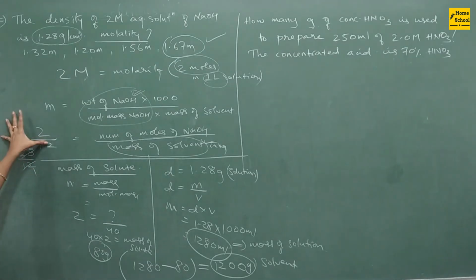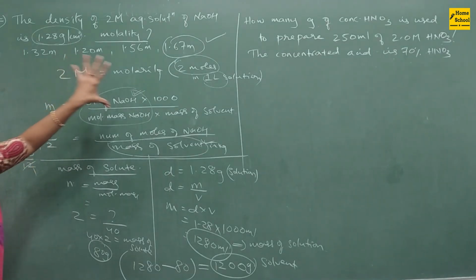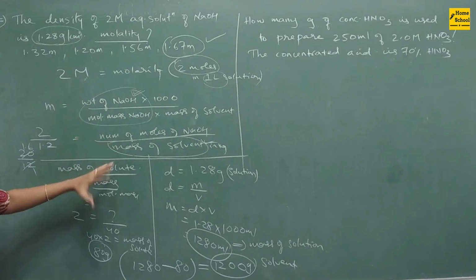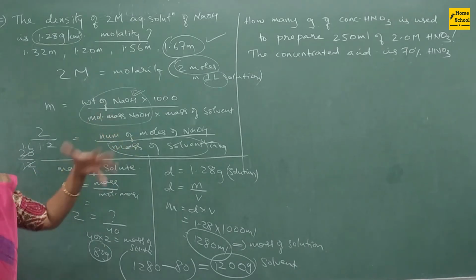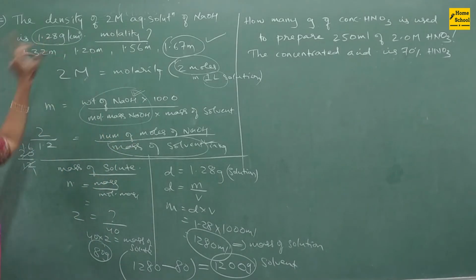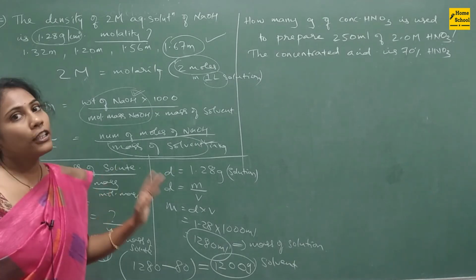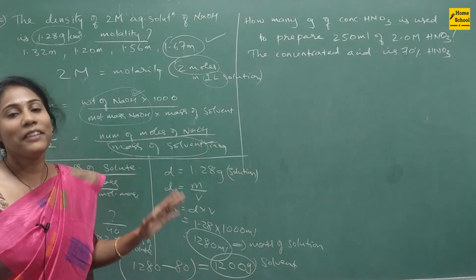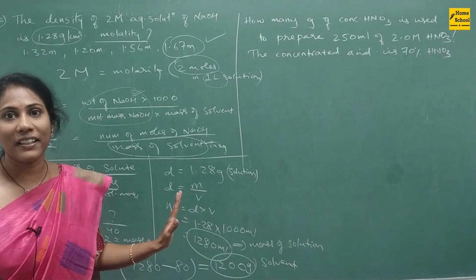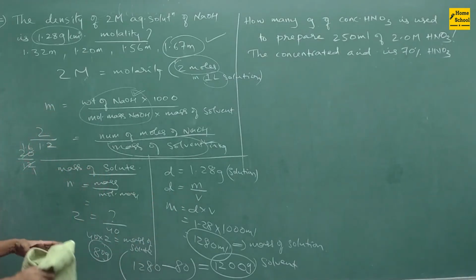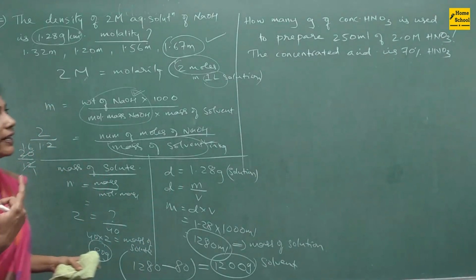So first you write the basic formula and see what is there, what is not directly given. For what is not directly given, think of how to calculate it with the given clue. That's it. This is what you must be able to think. This thinking will come when you practice with a lot of problems and examples. So you have to work on that. Okay, fine. And now let us see one more question which is quite different.